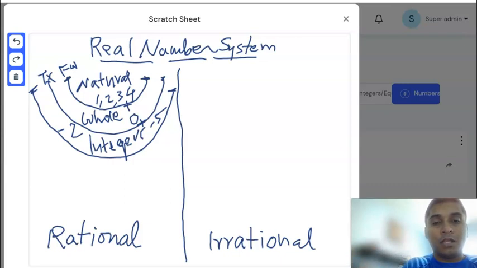So natural, whole, integer, but then let's name it as US, then you will get the idea. Whatever is part of Texas, whatever is part of Fort Worth is naturally part of US. Therefore all the natural numbers are integers, all the whole numbers are integers. But if you take a number like -2, that's not a whole number, that's not a natural number, or the third plate holds the other two plates.